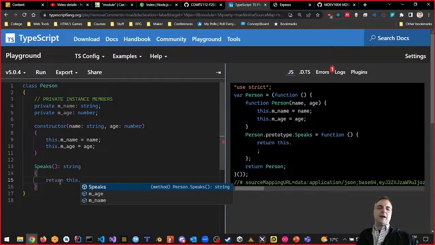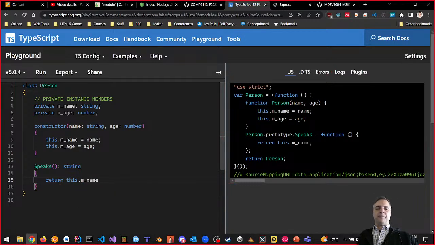We'll say this._name, right? And we can use the old school way of doing it. The old school way is this, plus something like says hello. What is the new school way of doing it? With string interpolation. How do I do string interpolation with the new ECMAScript version? Do you guys remember? Backtick. Yes, the backtick character.